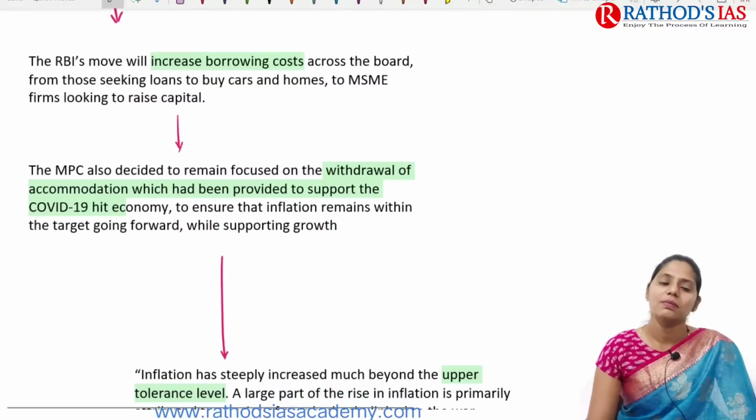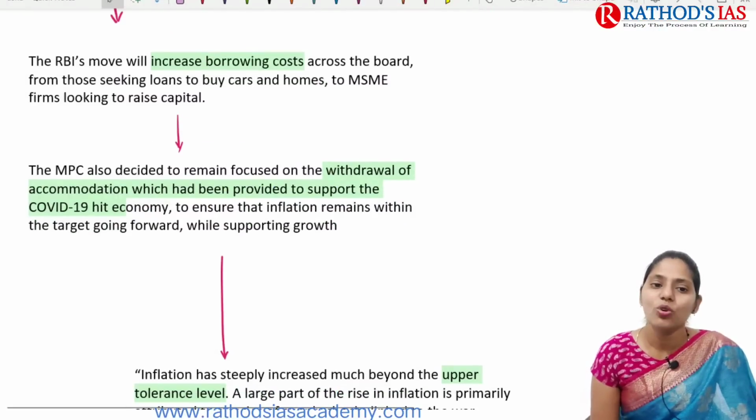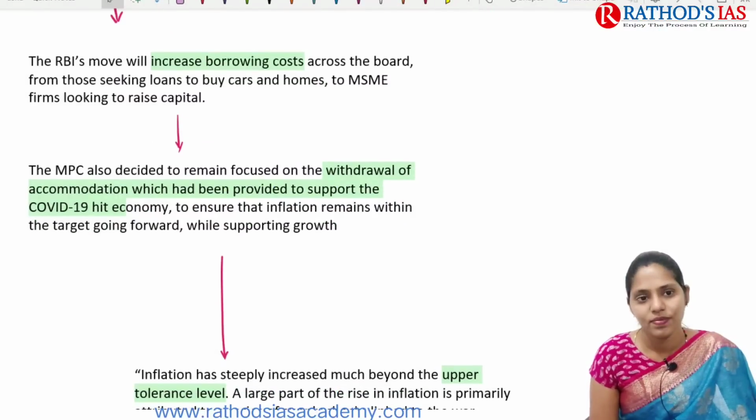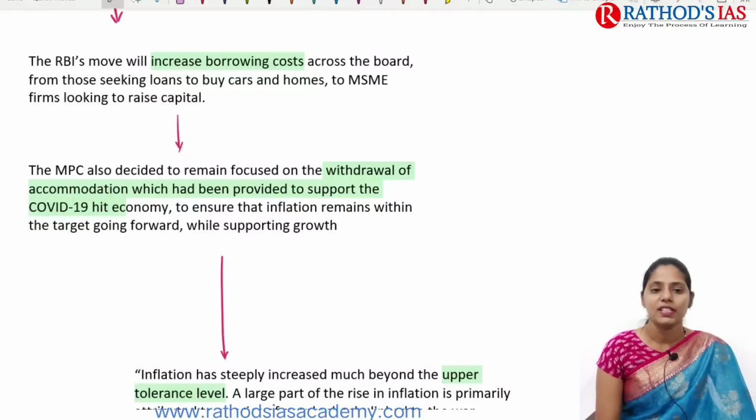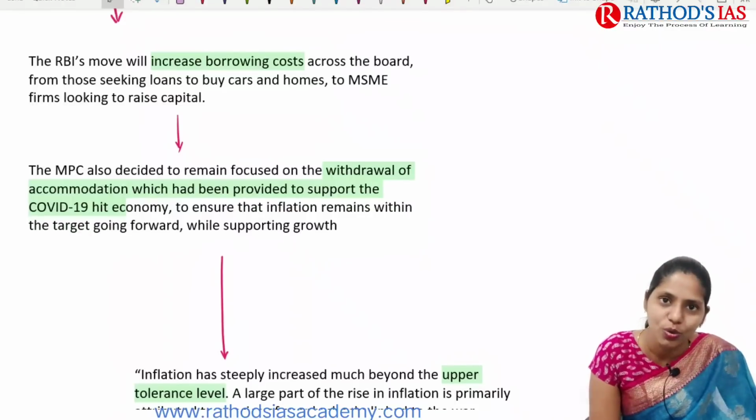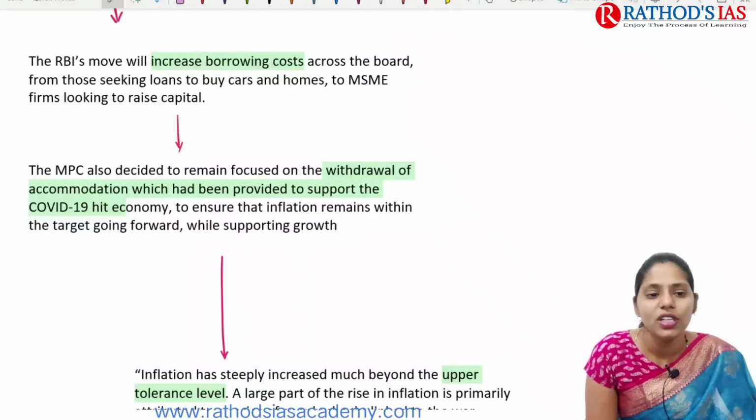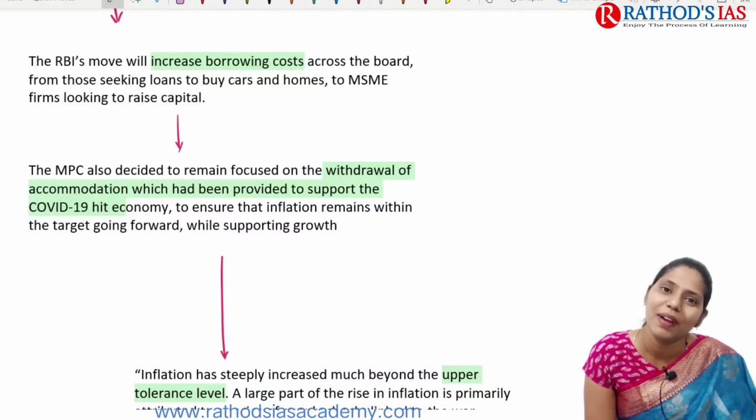If you see the details, it says that the RBI move will increase borrowing costs. Whenever there is an increase in interest rates, that will increase the borrowing cost, for example loans for cars, for buying homes, MSME firms, etc. Because of this, it will be very difficult for people to get loans, right? So whenever there is a decrease in the supply of money in the market, that will lead to controlling of inflation.